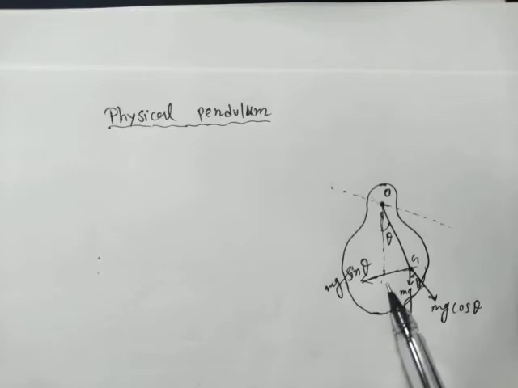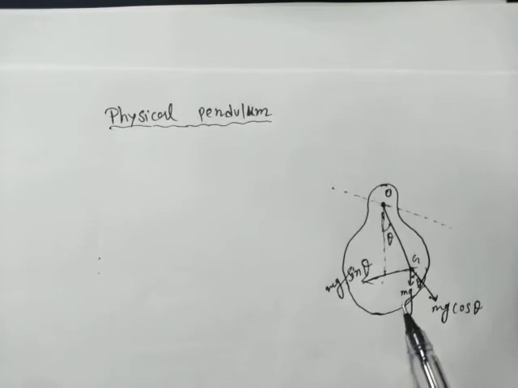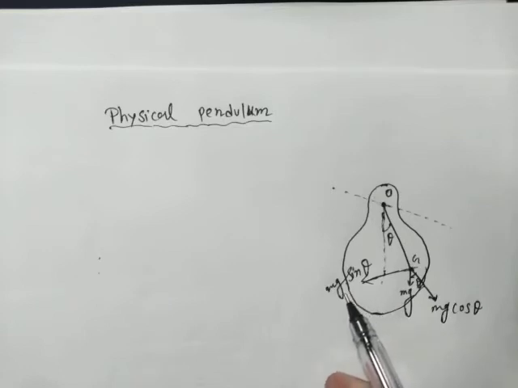Simple harmonic motion takes place only under a restoring force, but as we have used a rigid body, we will use angular oscillation. So here a restoring torque is required.